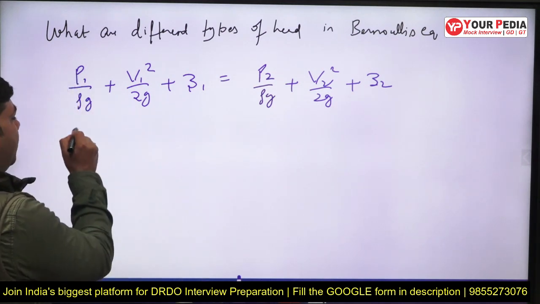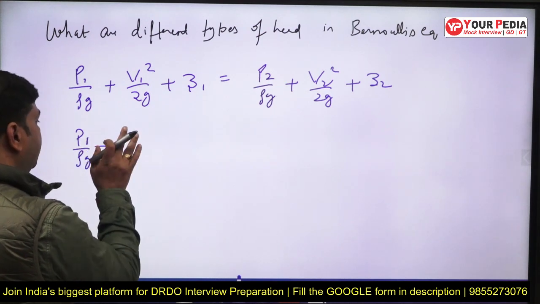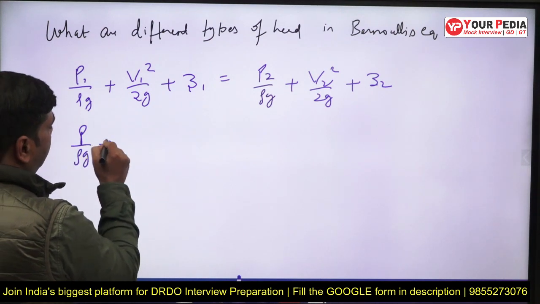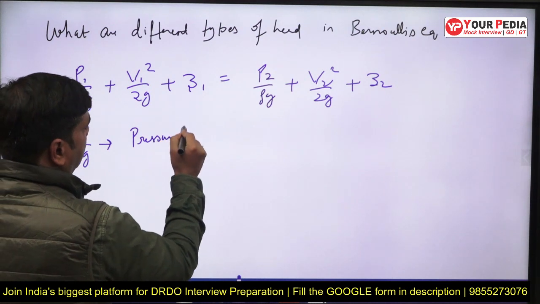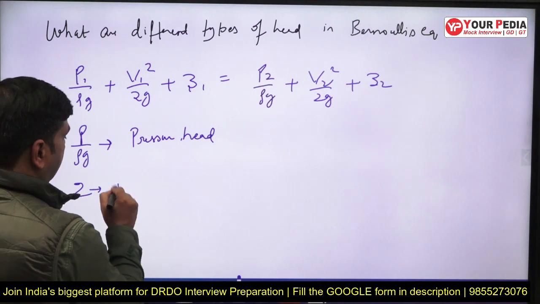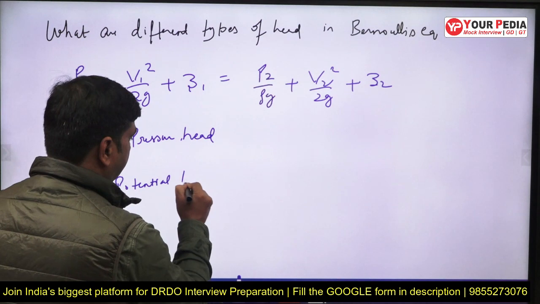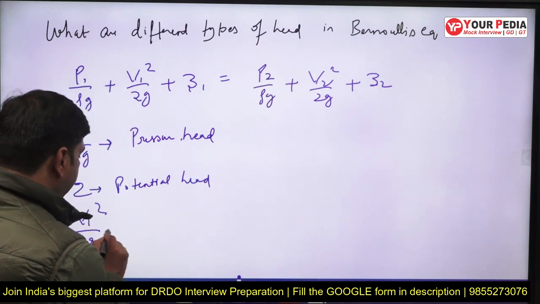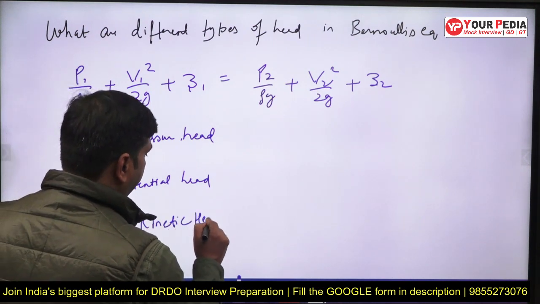Just like P1 by rho g is representing the pressure head, Z1 is representing the potential head, potential energy head, and V1 square by 2g is representing the kinetic head.